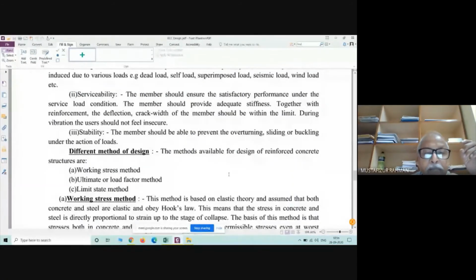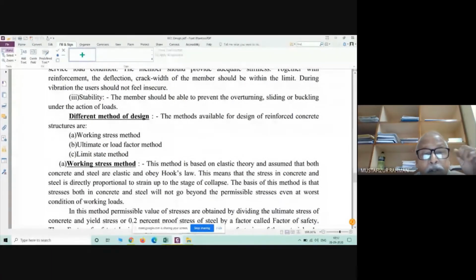Now different methods of design. See, I'm writing here: working stress method, ultimate load method, limit state method. Now this thing you will get in your IS 456 also. Now what is working stress method?